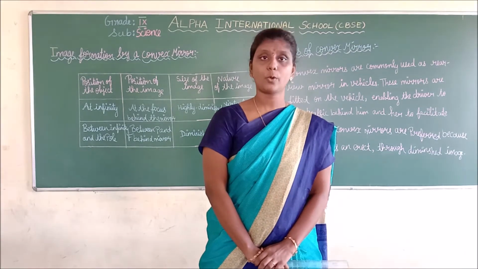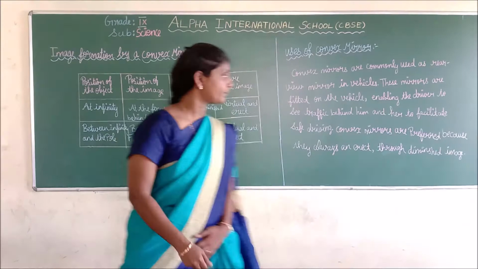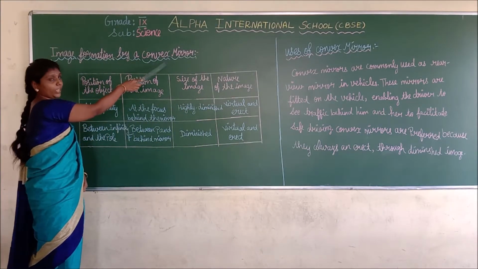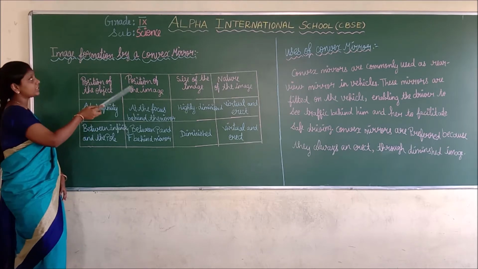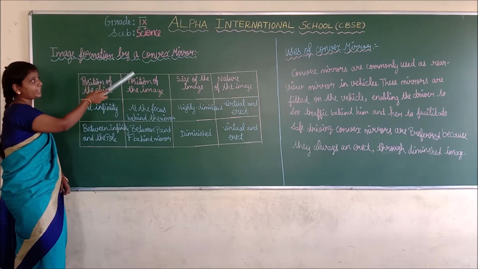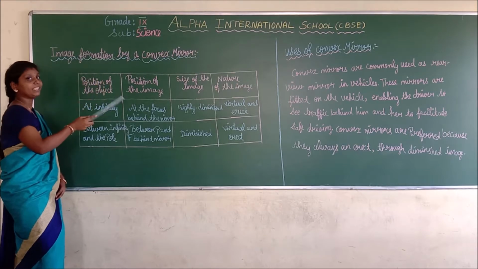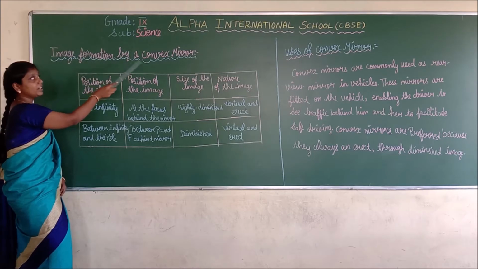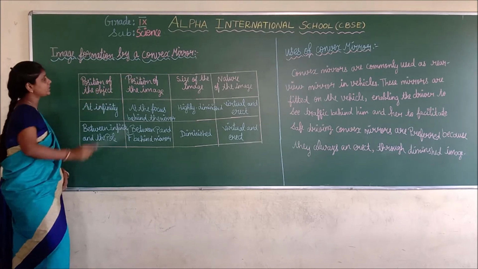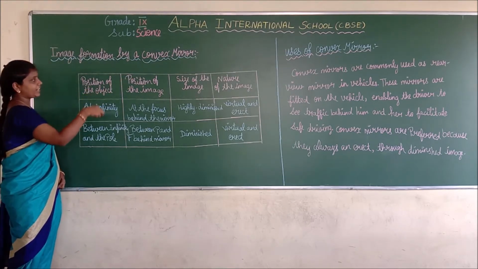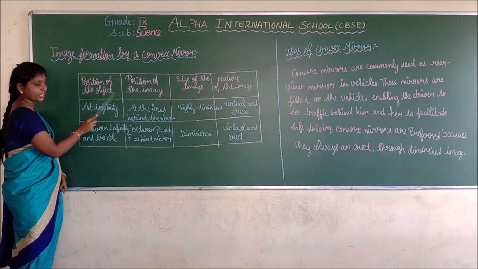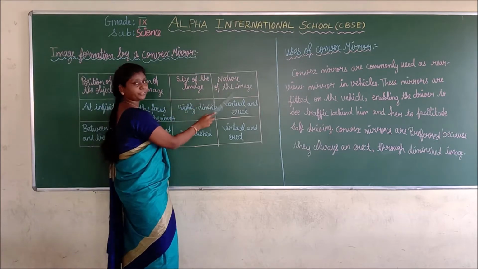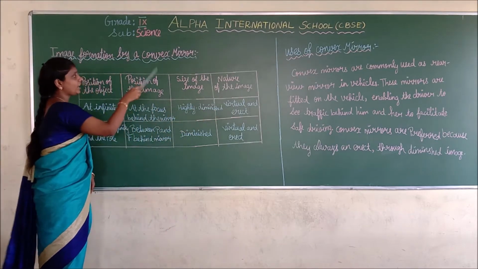In this class, we are going to continue with the topic image formation by a convex mirror. In the previous class, we discussed how images are formed by a concave mirror. In this class, we are going to discuss image formation by a convex mirror. They are divided into position of the object, position of the image, size of the image and nature of the image.